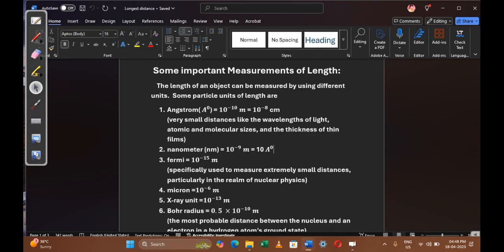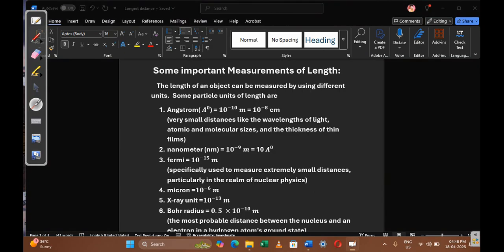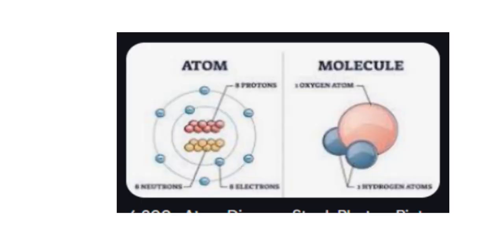Next one is Fermi. Fermi means 10 power minus 15 meters. This we discuss in nuclear physics. What is nuclear physics? Every object in the universe is made up of one of 118 elements.